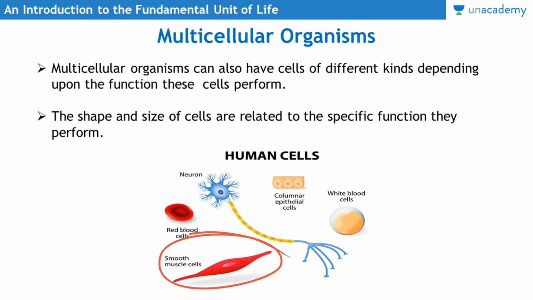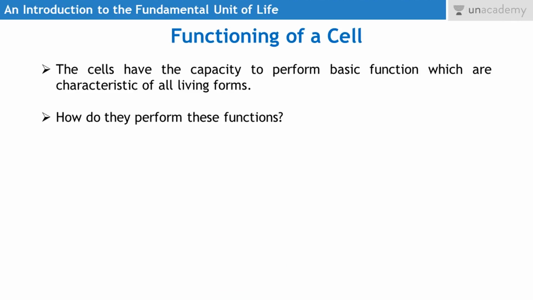So based on the activities or the functions these cells are performing, they can have different shapes and sizes, and as a result our body, or any multicellular organism, has different types of cells, not only a single type of cell. Then, functioning of a cell: how a cell performs. Basically, cells have the capacity to perform basic functions which are characteristic of all living forms.